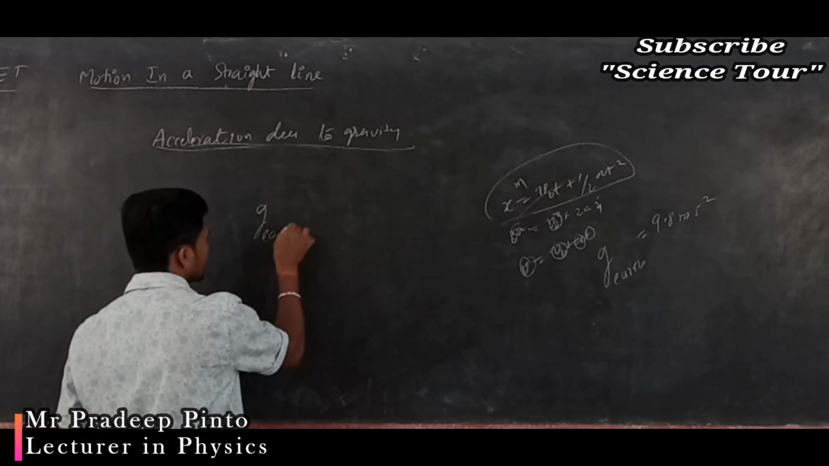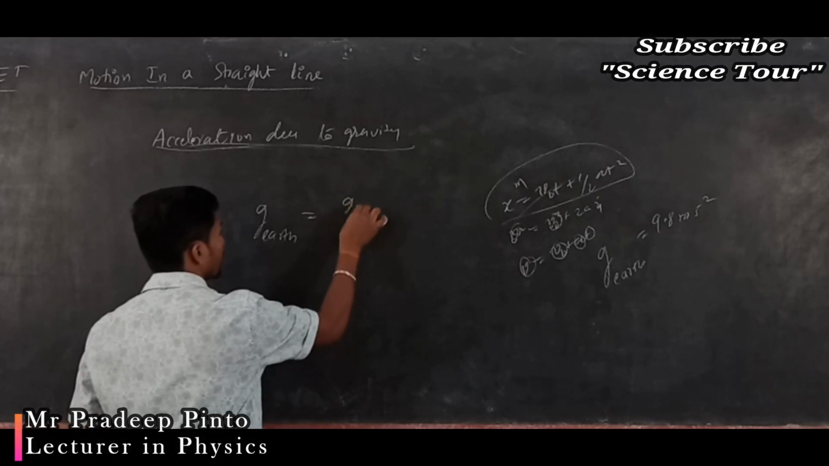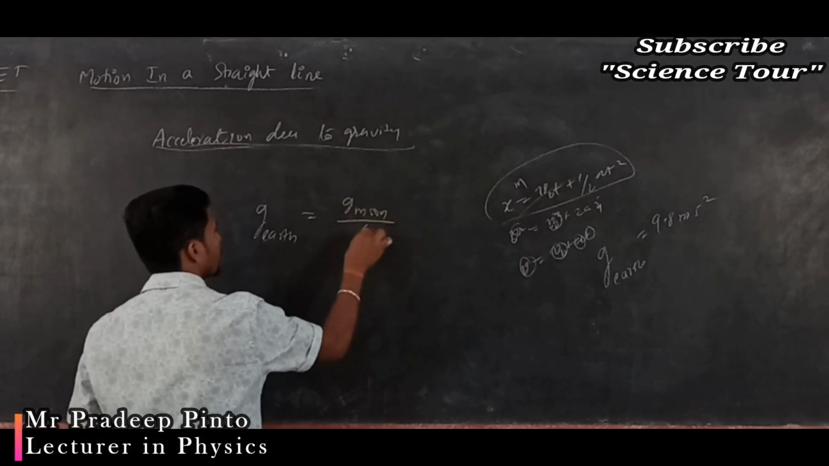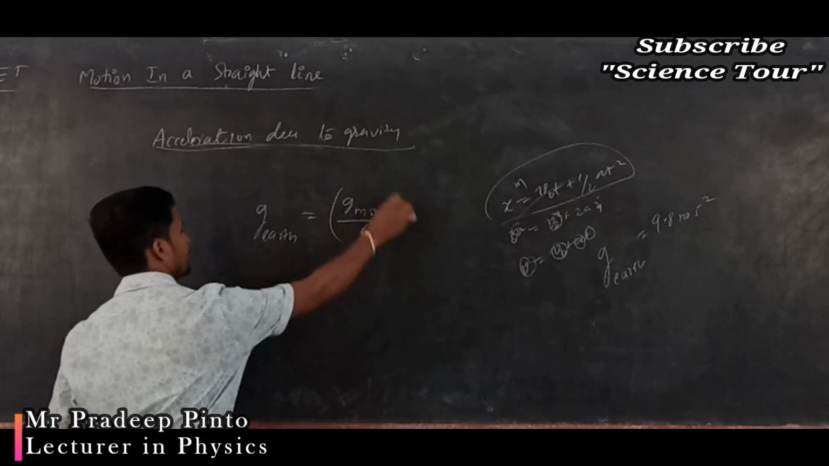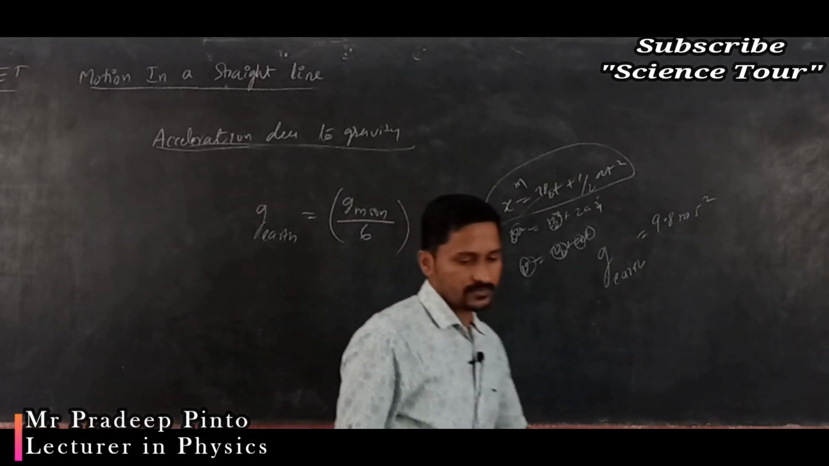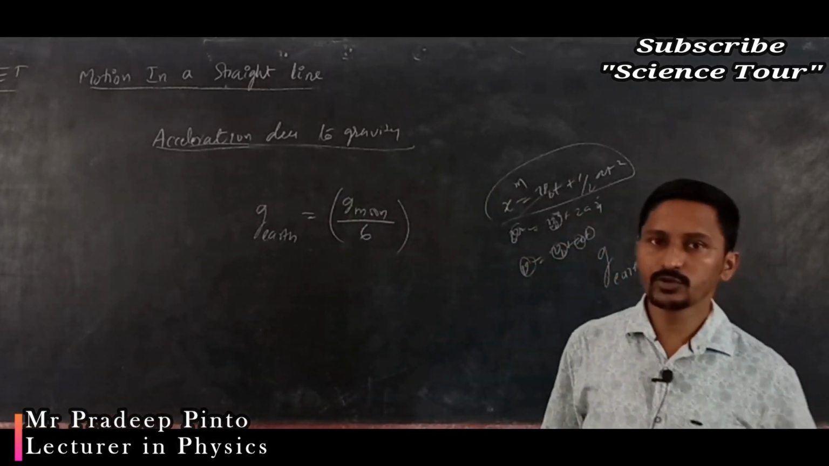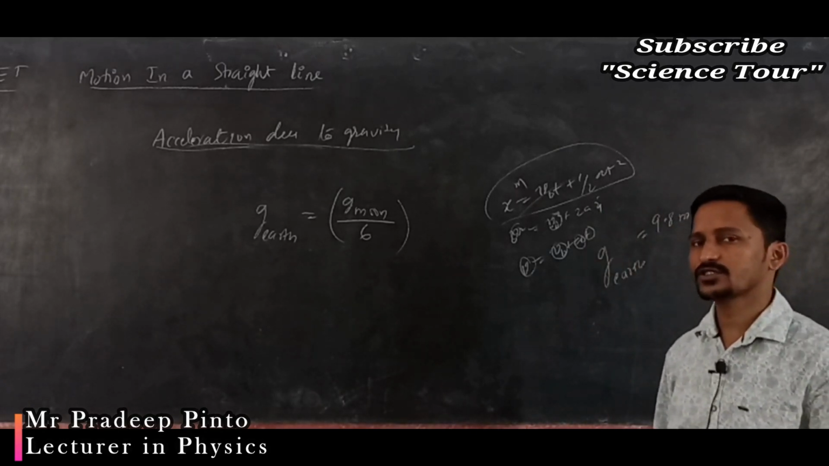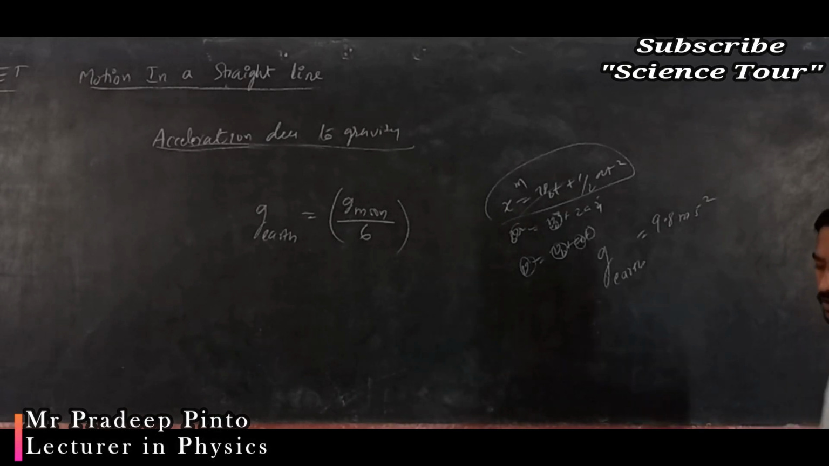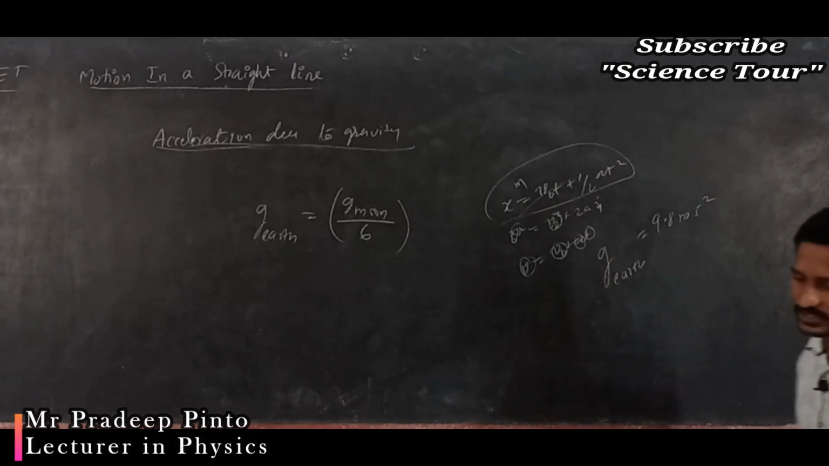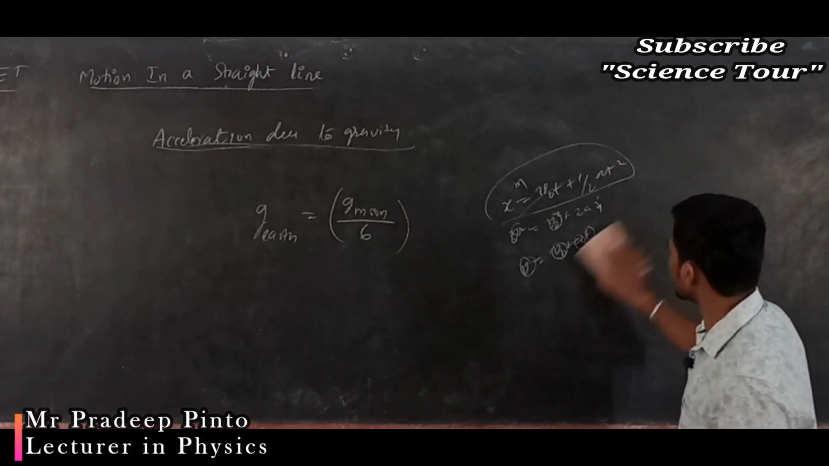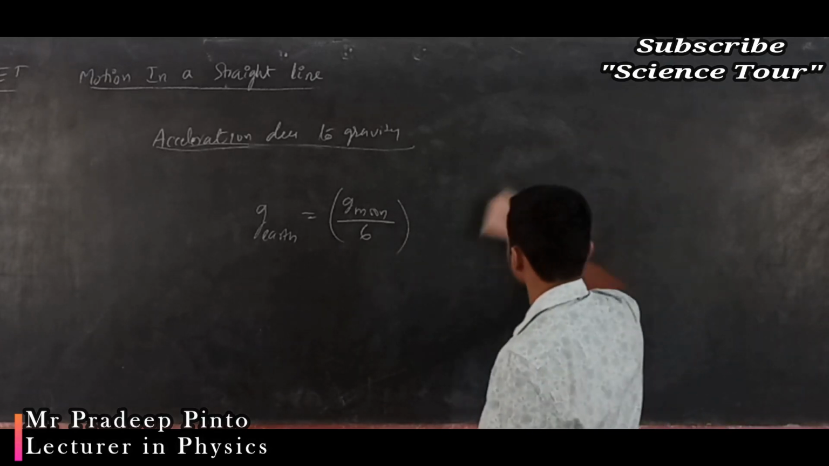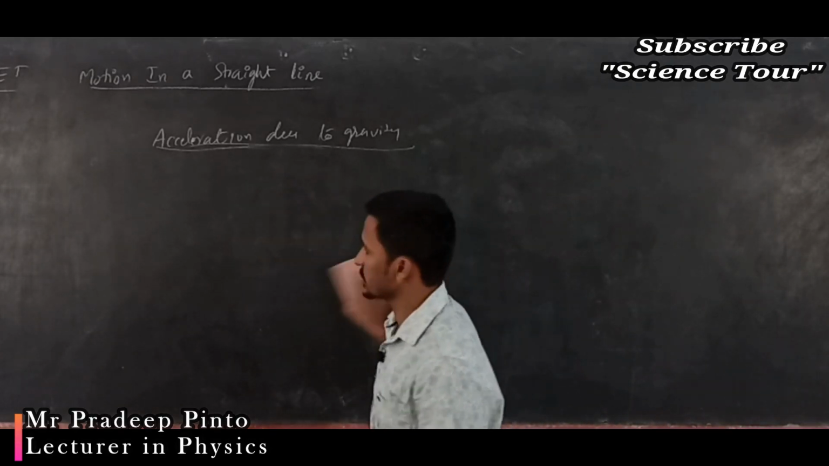The g on earth is equal to g on moon multiplied by 6, that is 6 times less, 1/6. That's why at the moon, if you jump you can go up, because acceleration due to gravity is not strong enough to keep you holding on to the ground. It is like that. So this is the thing, okay, and nothing much about acceleration due to gravity.